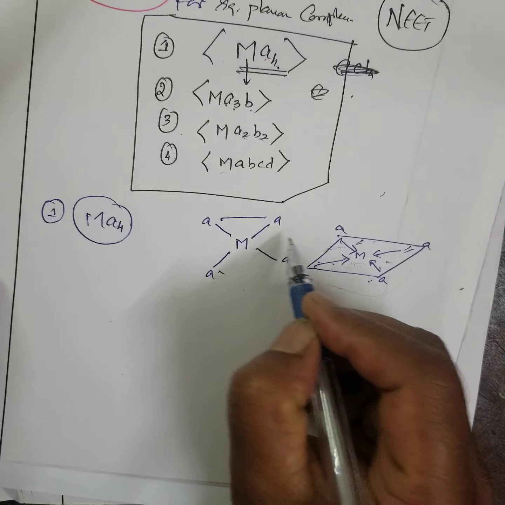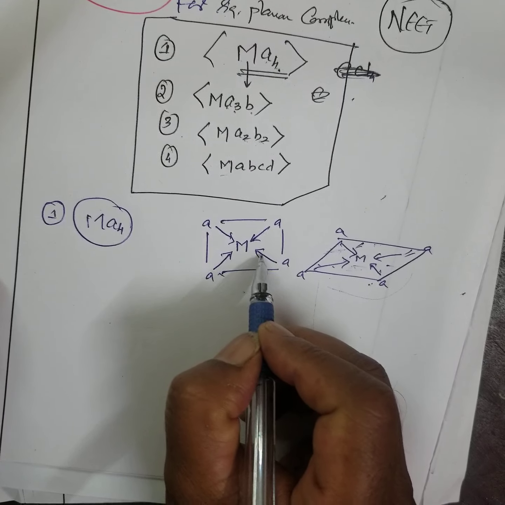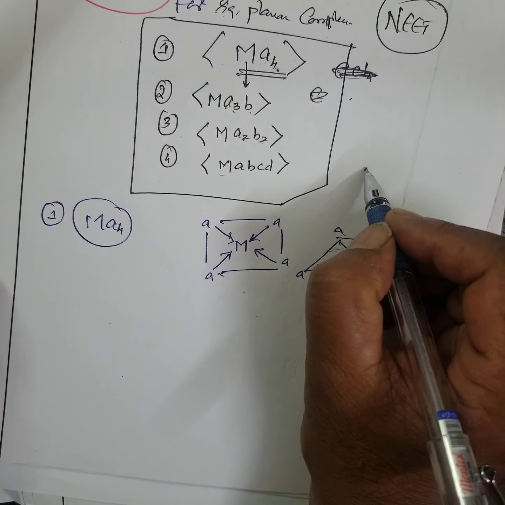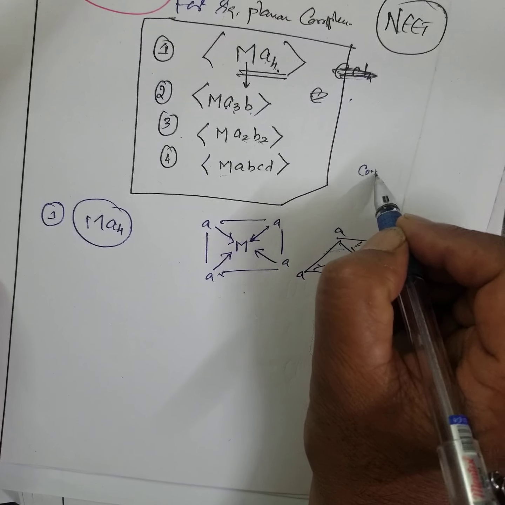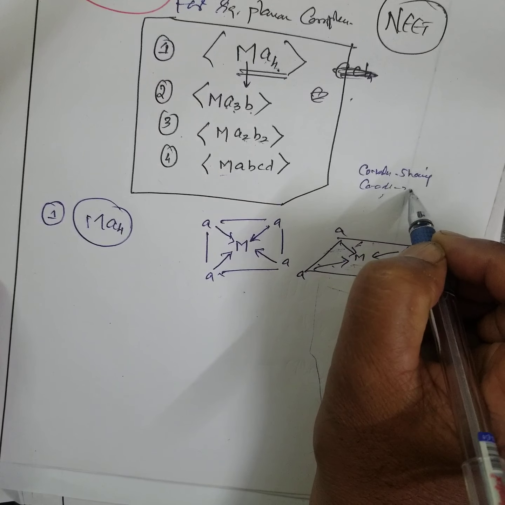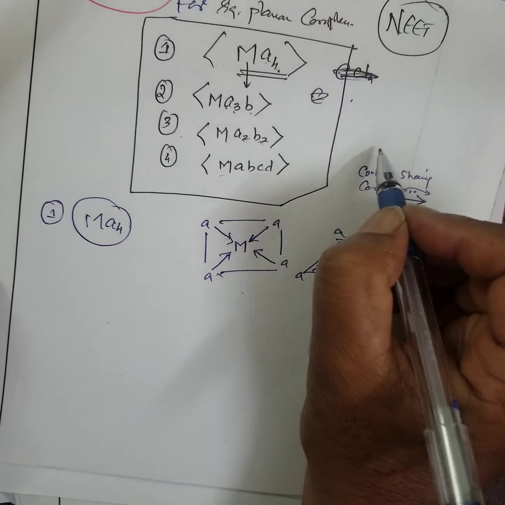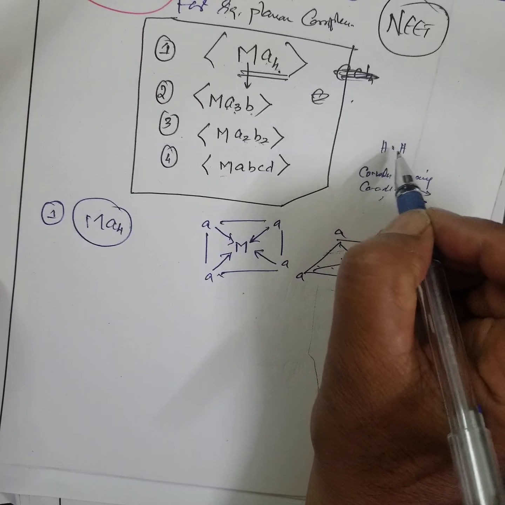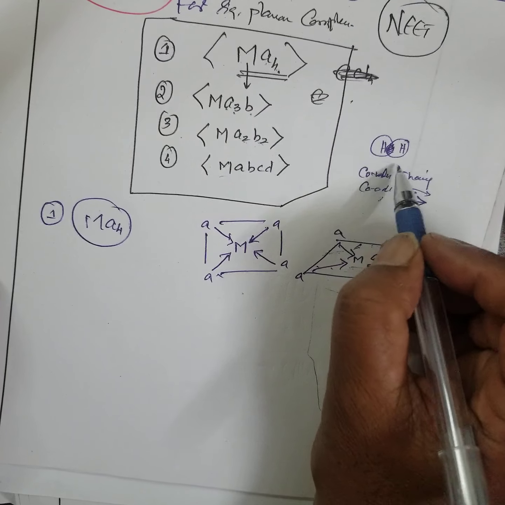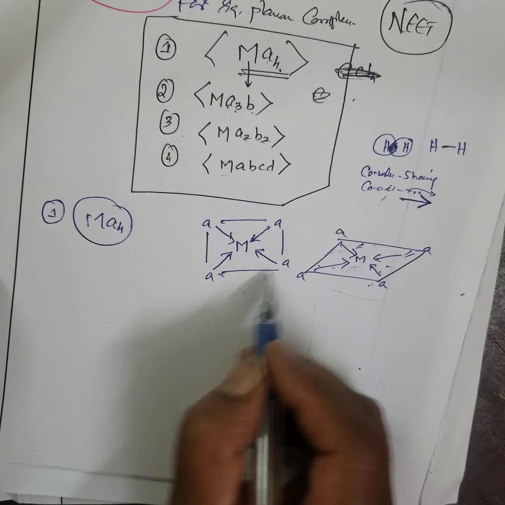Students, there are 4 ligands, and each ligand donates 2 electrons. It's called a coordination bond, which is donating a pair of electrons. What is a covalent bond? A covalent bond is sharing, but a coordinate bond is giving both electrons, donating the 2 electrons. For example, in hydrogen and hydrogen, here 1 electron and here 1 electron are shared, therefore this is a covalent bond. But for a coordination bond, you write an arrow.